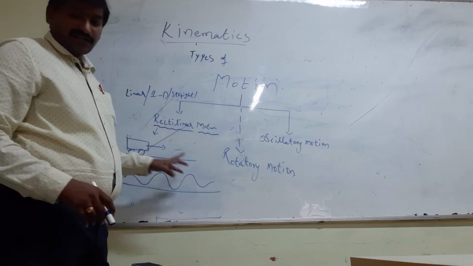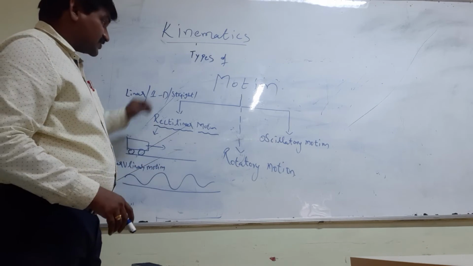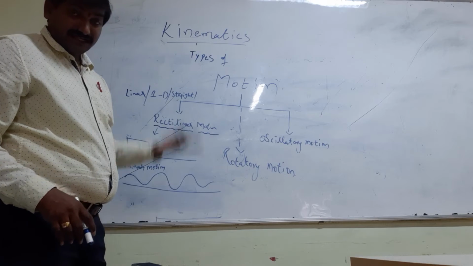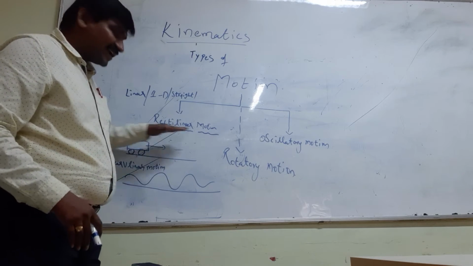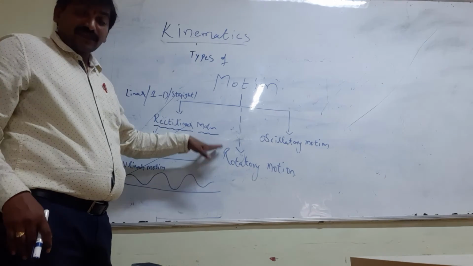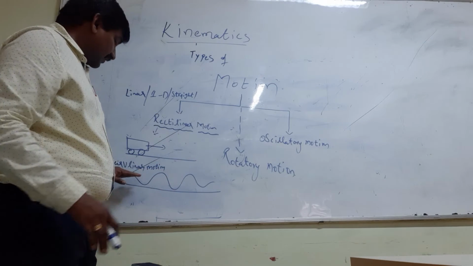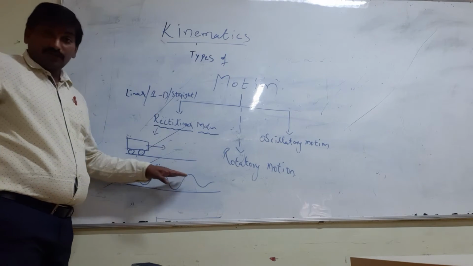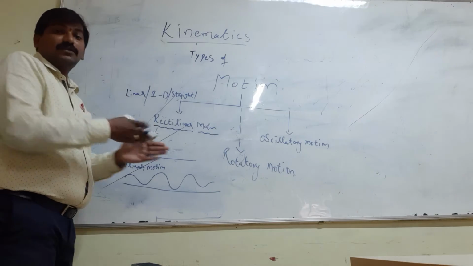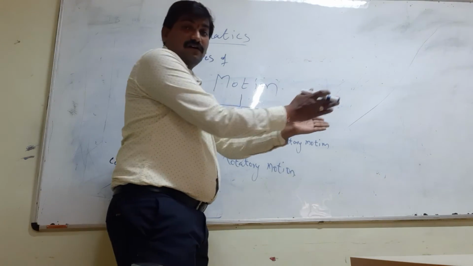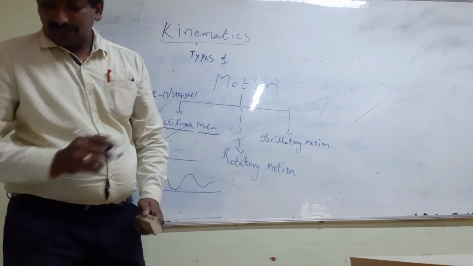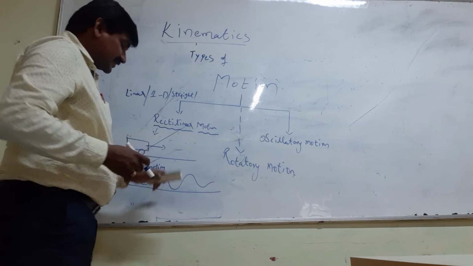A car moving on a straight road, you can take as an example. A stone dropped from a certain height, you can take as an exact example of rectilinear motion or straight line motion. Sometimes in this part, we can also explain curvilinear motion along the straight line, where the object is moving in the form of curves.